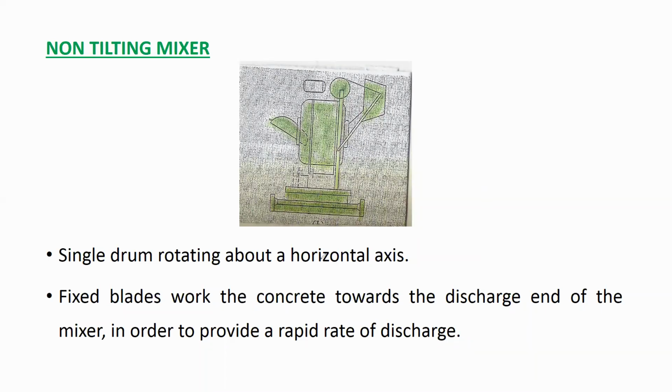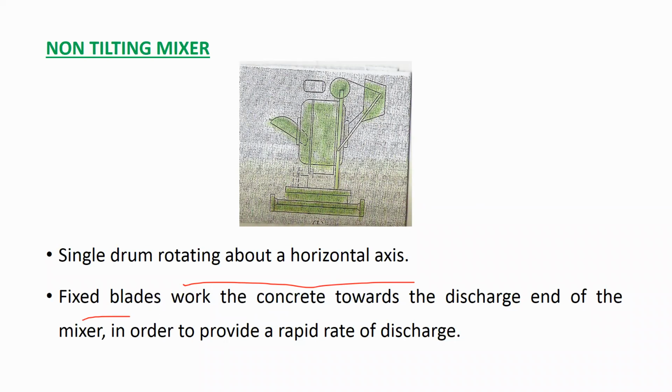In non-tilting, what happens? It is a single drum rotating about its horizontal axis. It has fixed blades. The fixed blades work the concrete towards the discharge end of the mixer in order to provide a rapid rate of discharge. Okay, so here you have two openings.